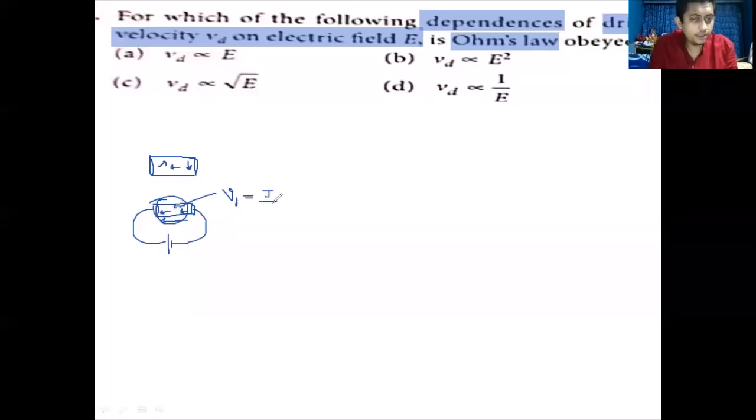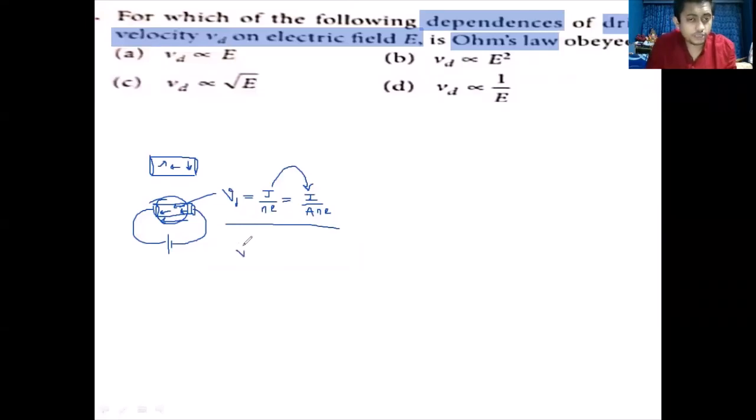This is the formula for drift speed, that is J by NE. Now what is J? J stands for current density. It is the current flowing through the wire per unit area, that is I by A. So the drift velocity is I by A into N into E. It is current density upon NE.